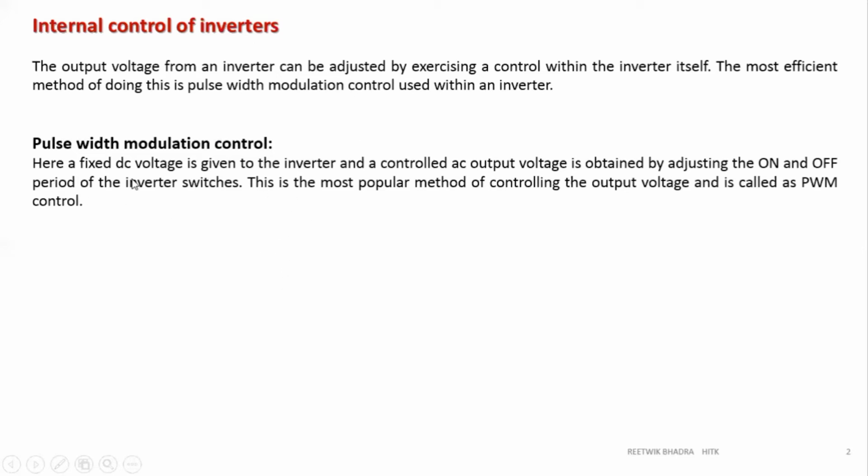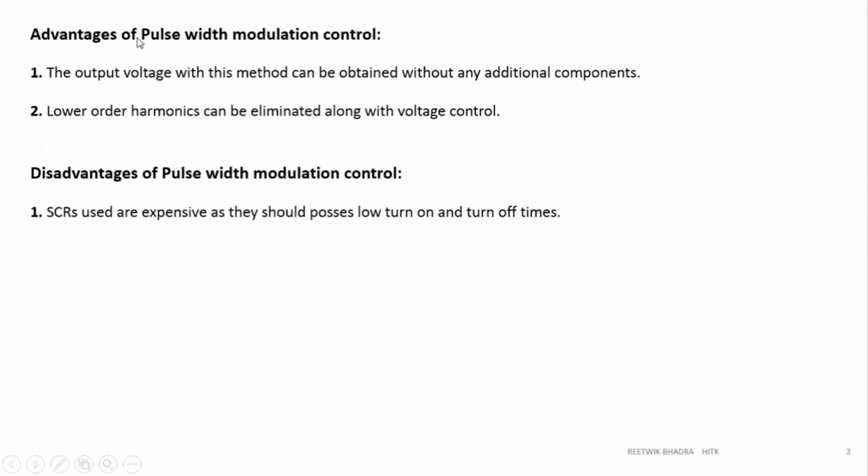Here a fixed DC voltage is given to an inverter. In an inverter, input is DC, output is AC, and that is controlled because we are adjusting the on and off using PWM control. Since all this control is inside the inverter, it is called inverter control.